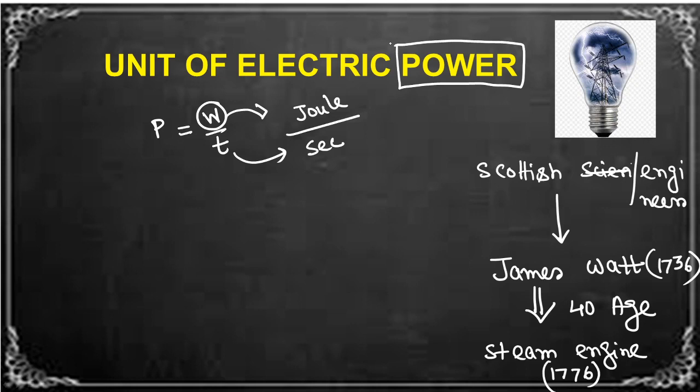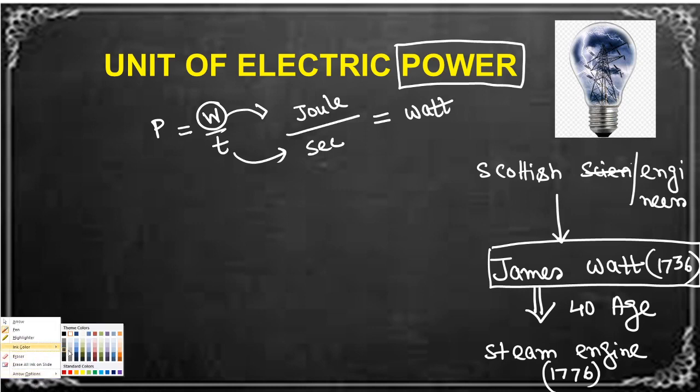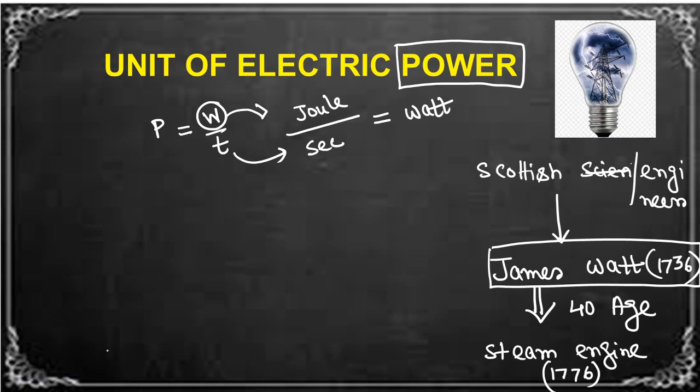whether it is a motorbike or auto or bus or aeroplane. The main important component of the engine is delivering of power. So to give respect to that particular scientist, the entire joule by second term is denoted by watt. So we can say that the unit of power is either joule by second, or we can say it is watt.